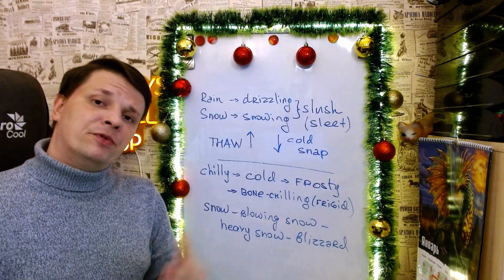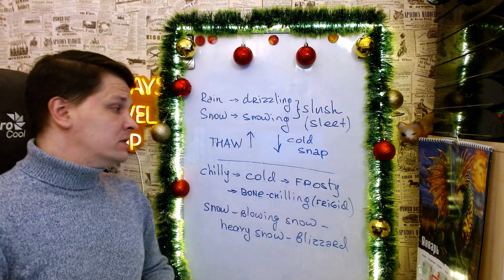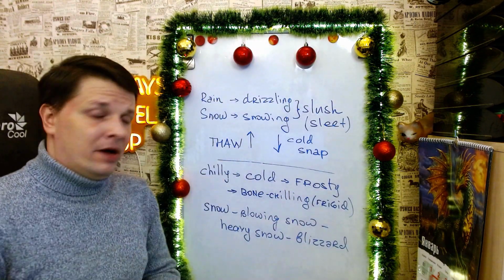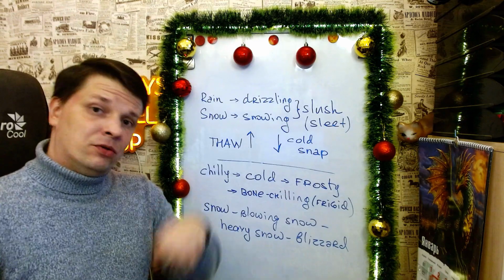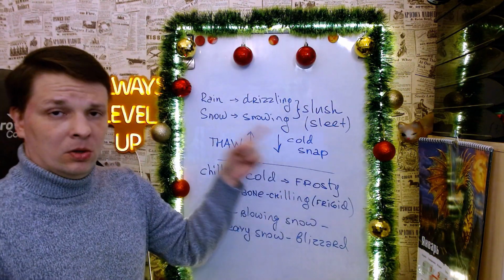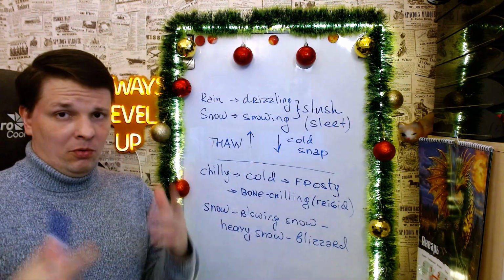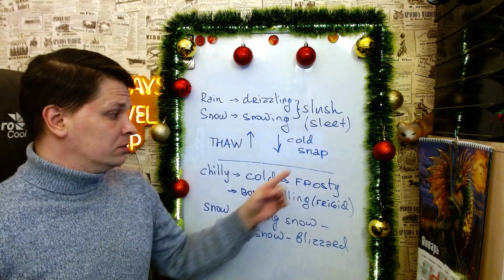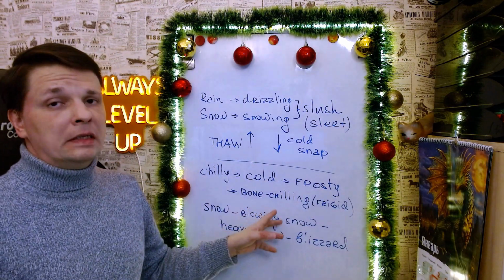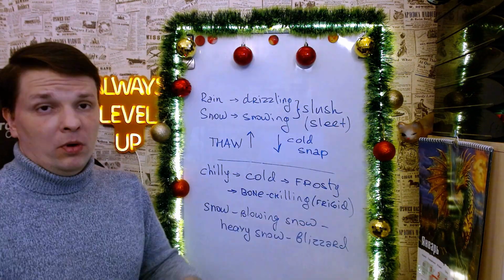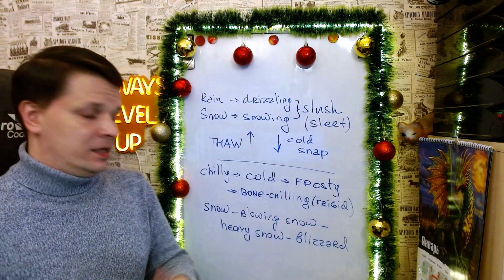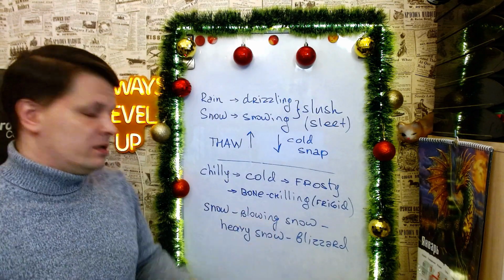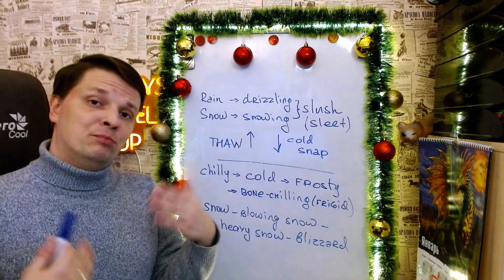Also, when the temperature rises in winter, we say it's a thaw. When the temperature gets down in winter very rapidly, we call this a cold snap. After all, we can say that the weather is chilly, cold, frosty, bone-chilling, or frigid. Also, when it's snowing outside, we can say snow, blowing snow, heavy snow, and blizzard.